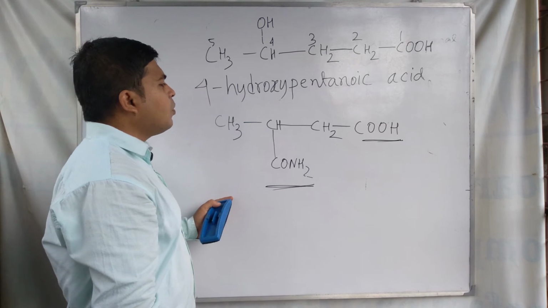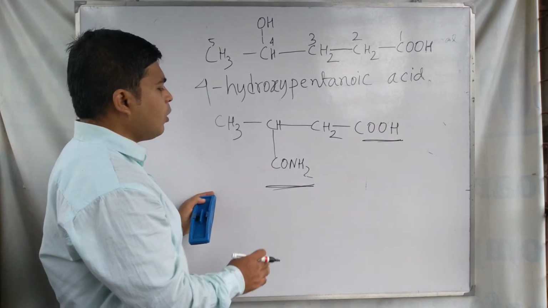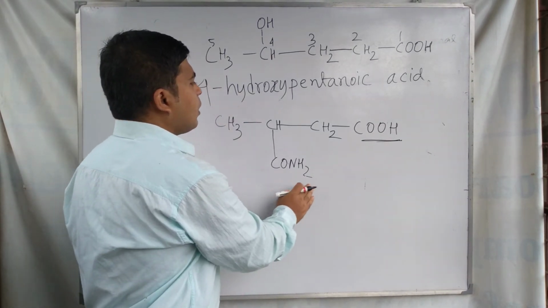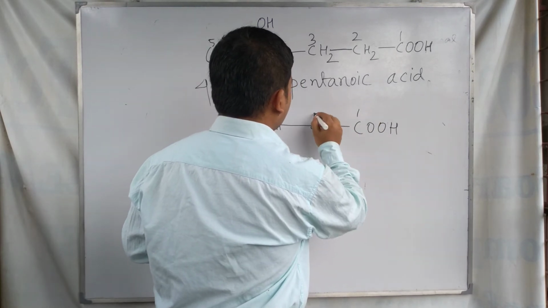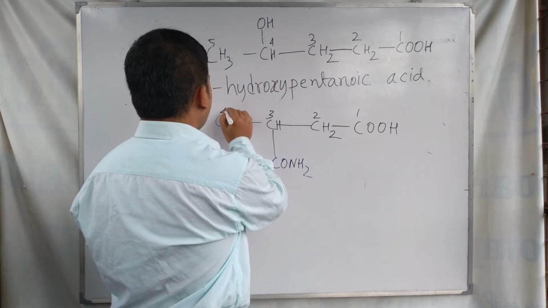For naming this type of compound, you have to first number the carbons 1, 2, 3 and 4.